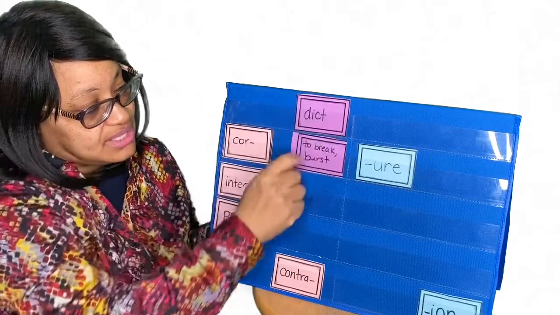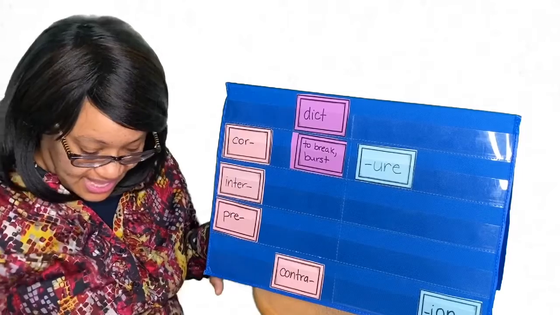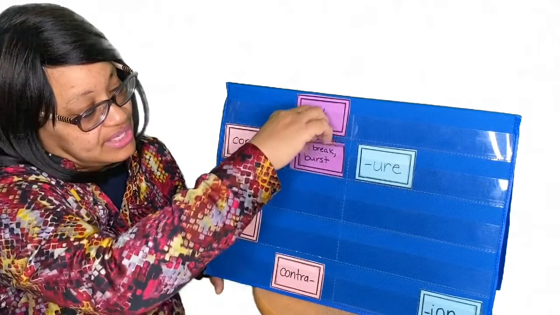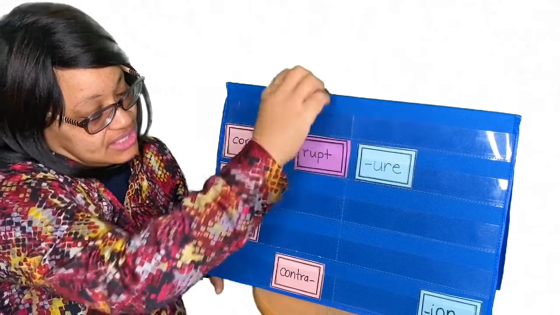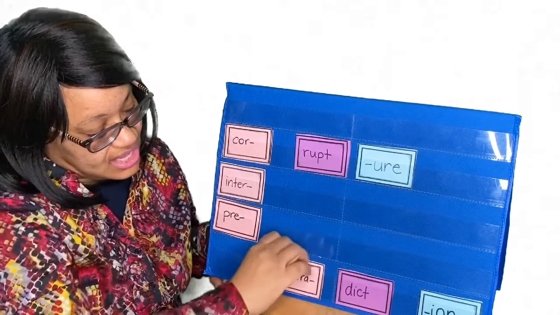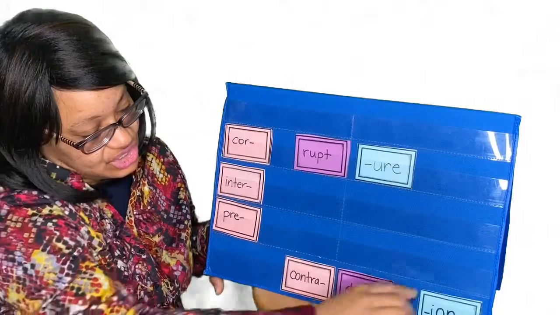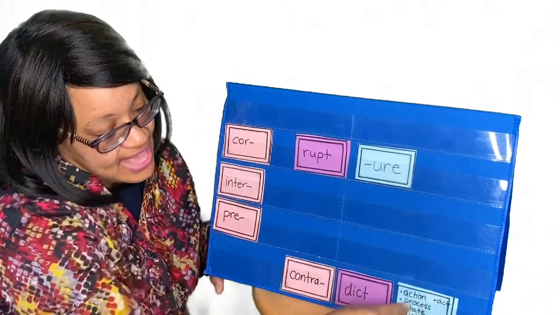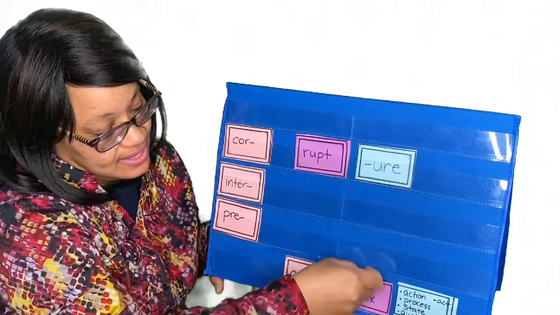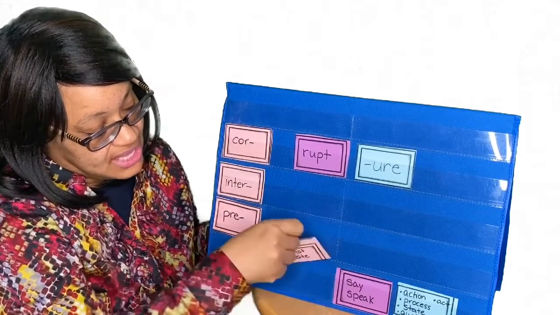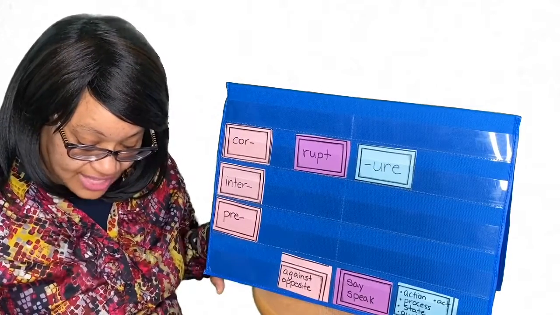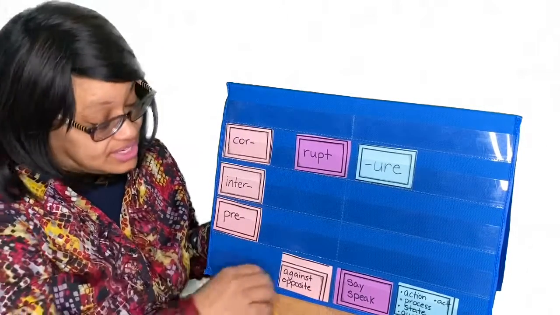Well, rupt means to break or burst. And this means an action in opposite. So we're not breaking or bursting. So we are doing a contradiction. Contradiction. So that is an action of saying or speaking against. So contradiction, an action in opposition to another.